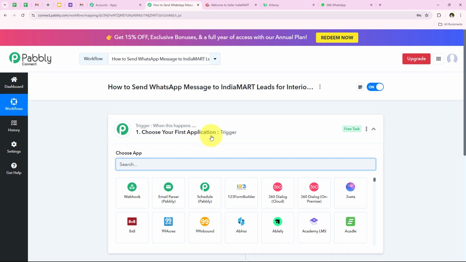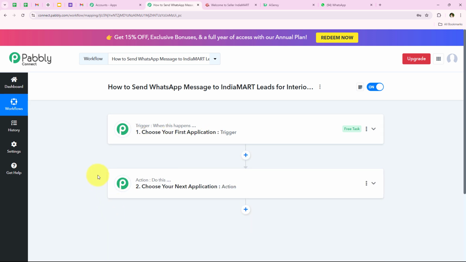So this is the most important window because we have trigger and action in this. Trigger means when this happens and action means do this. So by this, you can understand that the trigger is the commander for the workflow and actions follow the commands. And as you know that we can have only a single commander but multiple followers. So over here, we can have only a single trigger but multiple actions following the commands of our trigger.